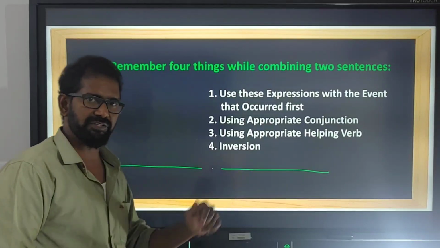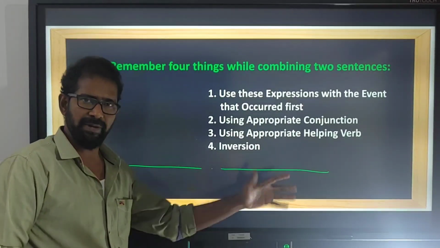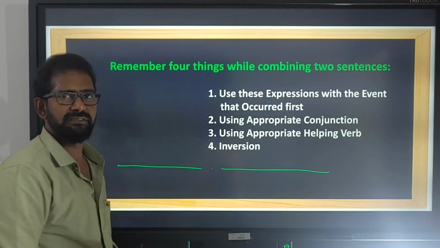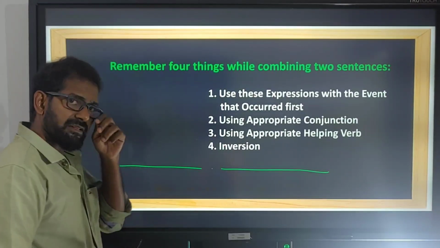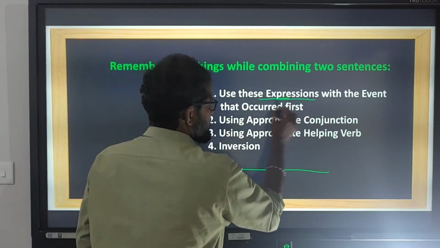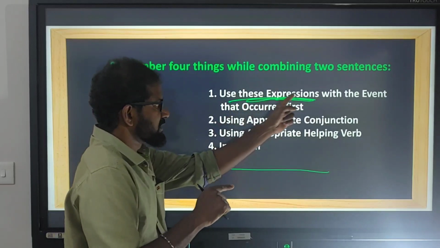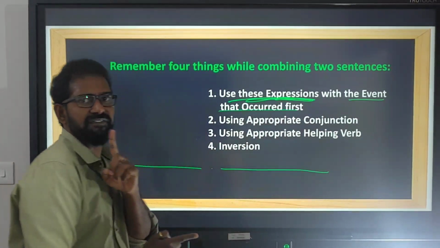asking us to combine them with no sooner, or hardly, or scarcely, or barely. When you are asked to combine two sentences, you need to remember 4 points. What are the 4 points? First thing, use these expressions, meaning hardly, scarcely, barely, no sooner, with the event that occurred first.